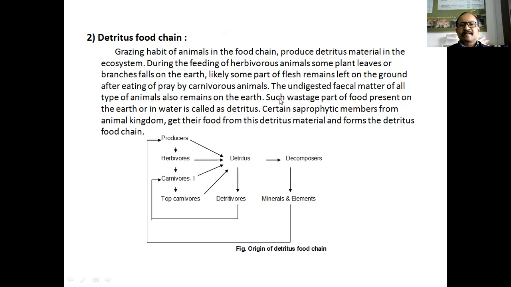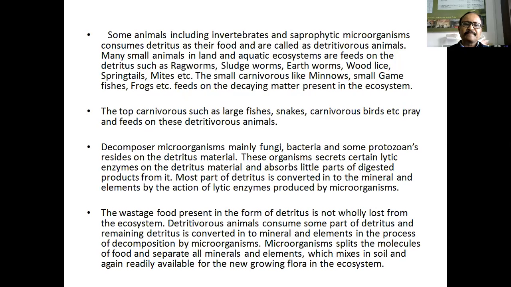For example, the undigested fecal matter of all types of animals also remains on the earth. Then wastage parts of animal and plant bodies also fall on the ground and form the detritus. Decaying material is called detritus. And some animals form the food chain in the detritus.